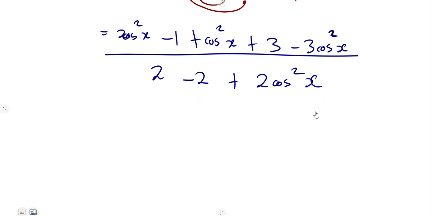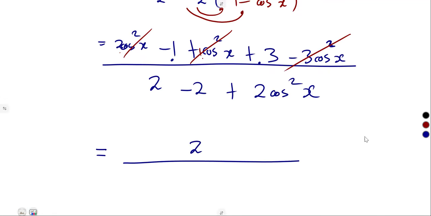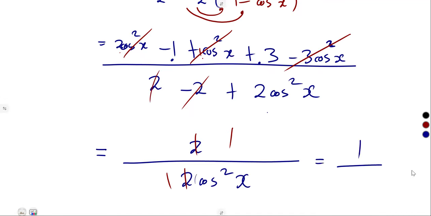So collecting our like terms, guys, this is 1 here. So 2 plus 1, that's 3. Minus 3, that will cancel. So the cos squared will cancel. So in the numerator, you're going to be remaining with minus 1 plus 3, which is 2. Everything over the denominator, also this cancels, 2 minus 2. So you'll be left with positive 2 cos squared of x. So 2 into 2, that's 1. 2 into 2, that's 1. So this gives us 1 over cos squared x.